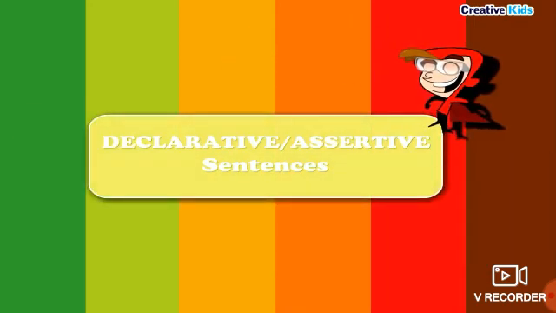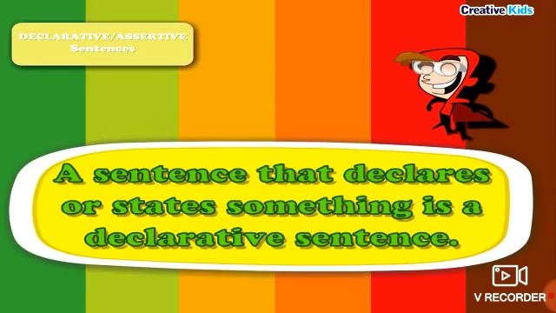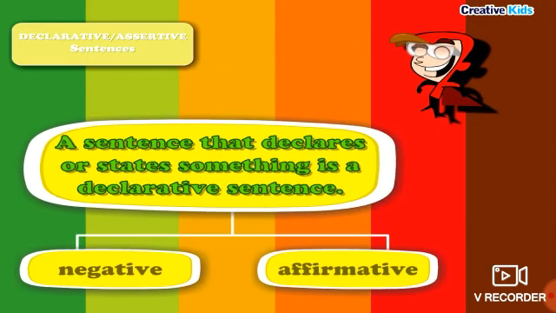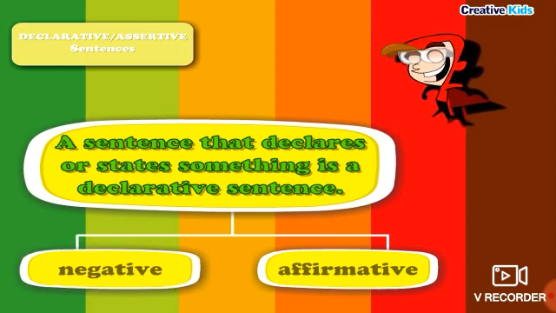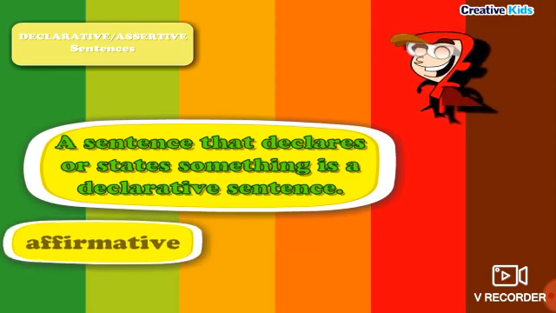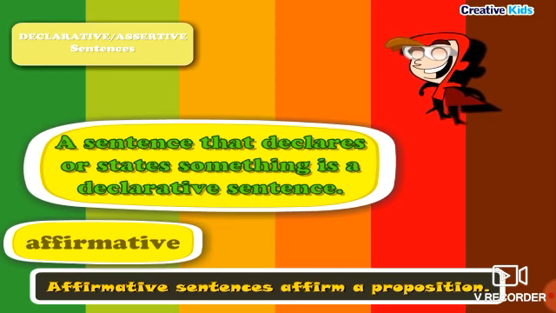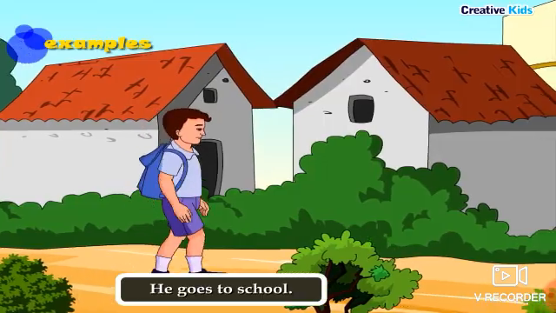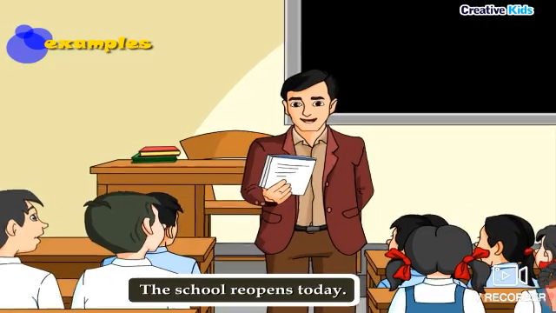Declarative, assertive sentences. A sentence that declares or states something is a declarative sentence. Declarative sentences are of 2 types: negative and affirmative. Affirmative sentences affirm a proposition. Examples: he goes to school. The school reopens today.